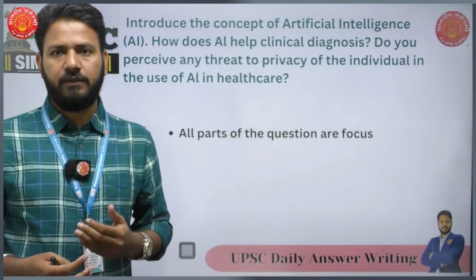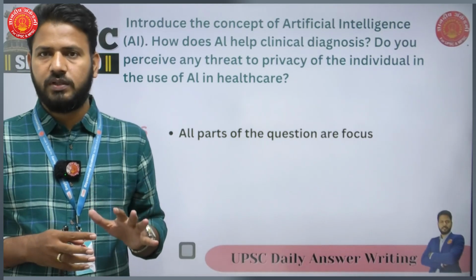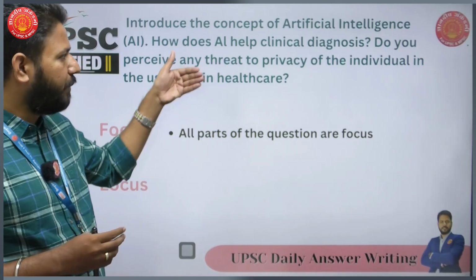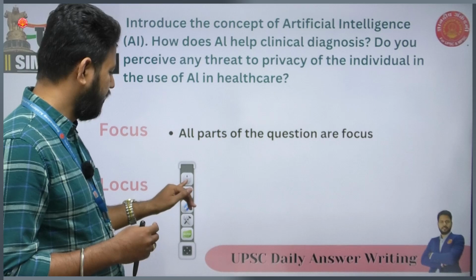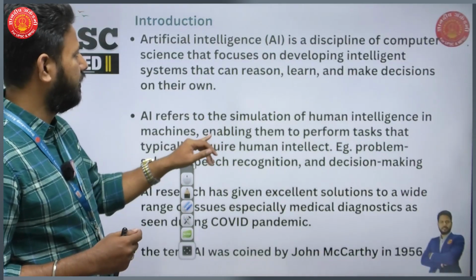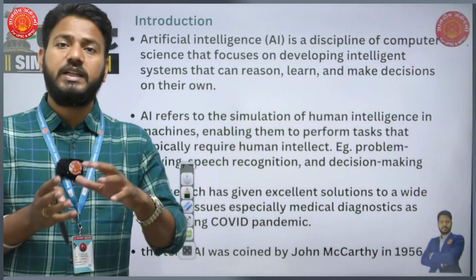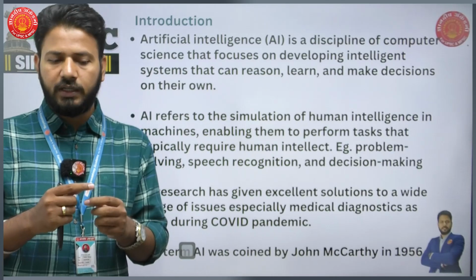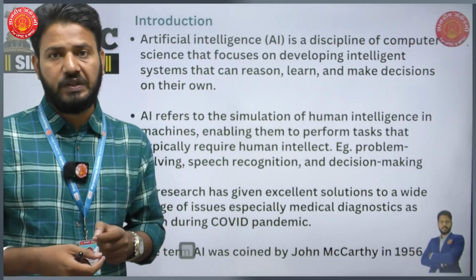Now, the very first step that we try to understand is finding the focus and locus of the question. In this question, all the parts of the question are focused. You'll have to write on every part of the question. So we'll see how and what can be written in this. Now, the first part, in the introduction, is: introduce the concept of AI. It is not only define the concept, it says introduce the concept, which means you'll have to go a little more than a definition. You'll have to write something more than the definition.